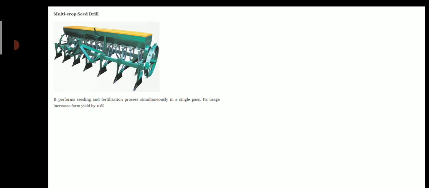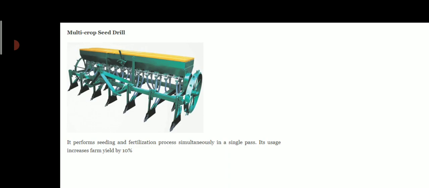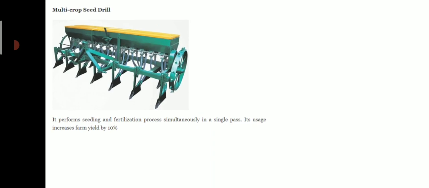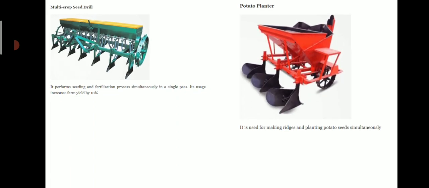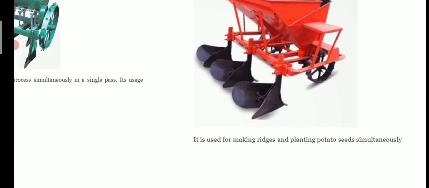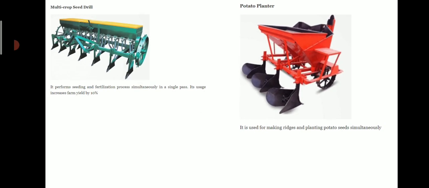So this is an example of this type of agricultural equipment: the multi-crop seed drill. It performs seeding and fertilization process simultaneously in a single pass. Its use increases farm yield by 10%. So this is an example of planter type of agriculture equipment. Second, we can have the potato planter. It is used for making ridges and planting potato seeds simultaneously.